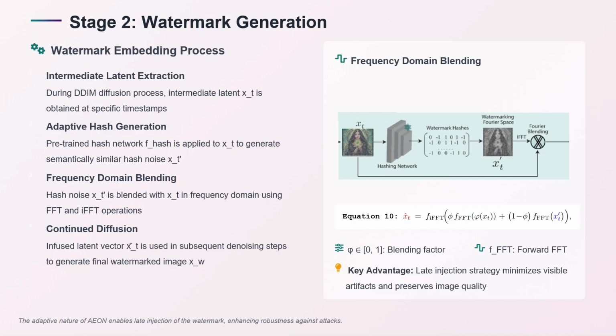This makes an adaptive hash generation process, and XT is blended with the following equation that uses Fourier transformation. This helps because we are using an adaptive watermark strategy, which helps in generating a watermark that is similar to the latent noise, helps in minimizing the visible artifacts and preserving the image quality, as we will see later.